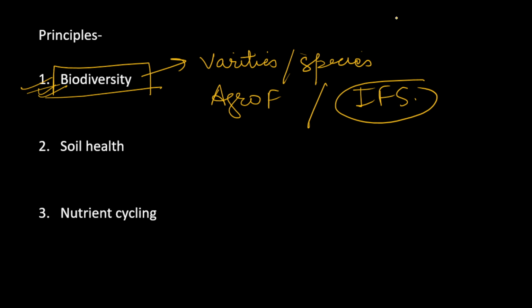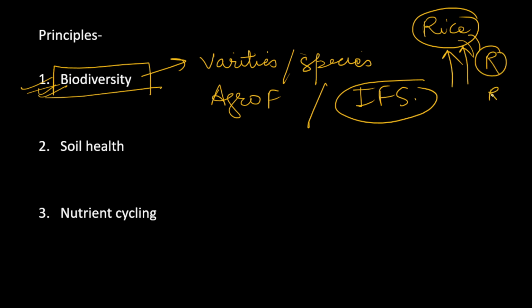Suppose we are practicing rice cultivation and we grow the rice crop again and again. A similar kind of nutrient will be extracted by the rice crop every season. That nutrient will go into declining mode in the soil, and there will be a deficiency of that nutrient in the soil. But when we promote biodiversity, different varieties and different crops, and do practices such as crop rotation, biodiversity is maintained, it helps ecology, and our sustainability is maintained.